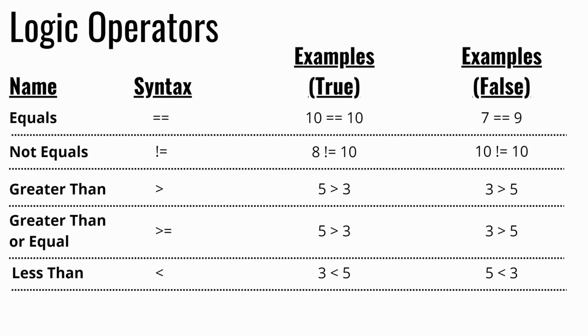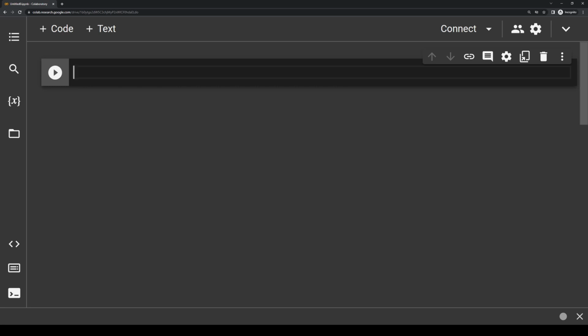And the very last operator is less than or equal to. This operator again is very similar to less than, except it also checks if the values are equal. If the first number is less than the second number, or if the two values are equal, this expression will evaluate to true. Again, we'll use the same example for this one as the above one, but keep in mind that the values could also be equal and still be true. So now that you understand what the 6 logic operators are, let's go over how to actually use them.